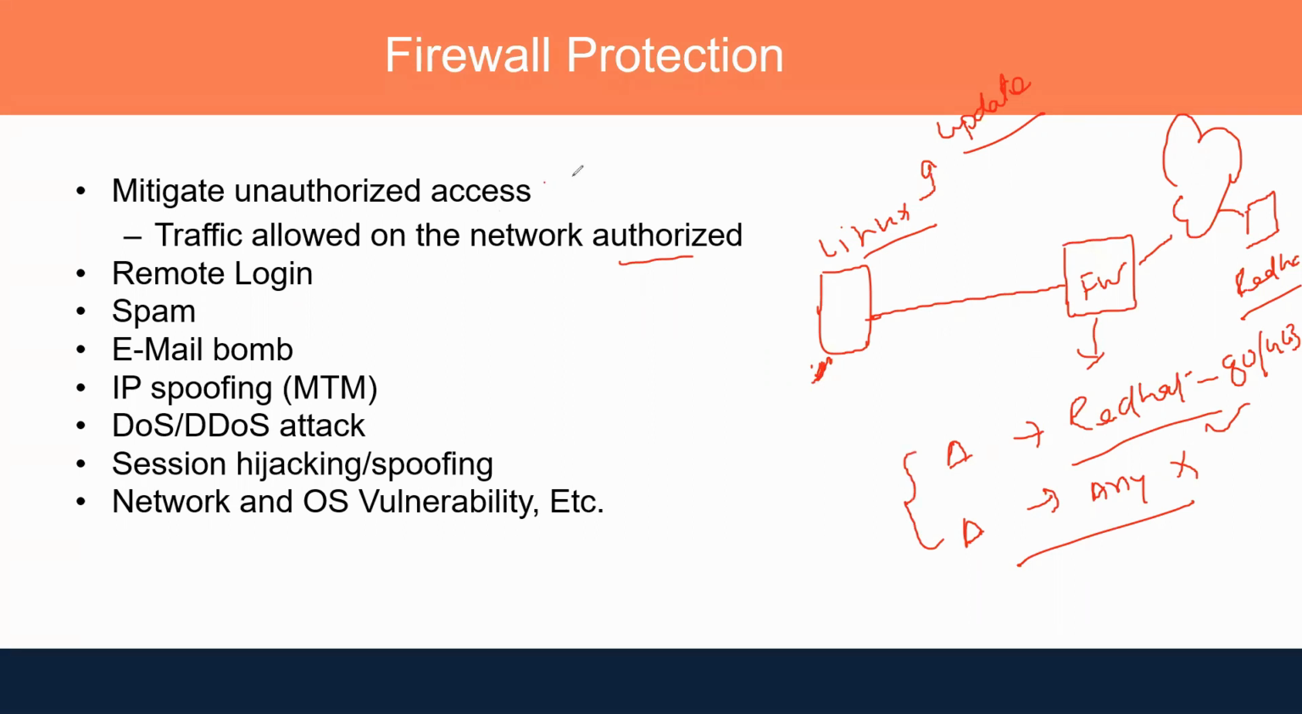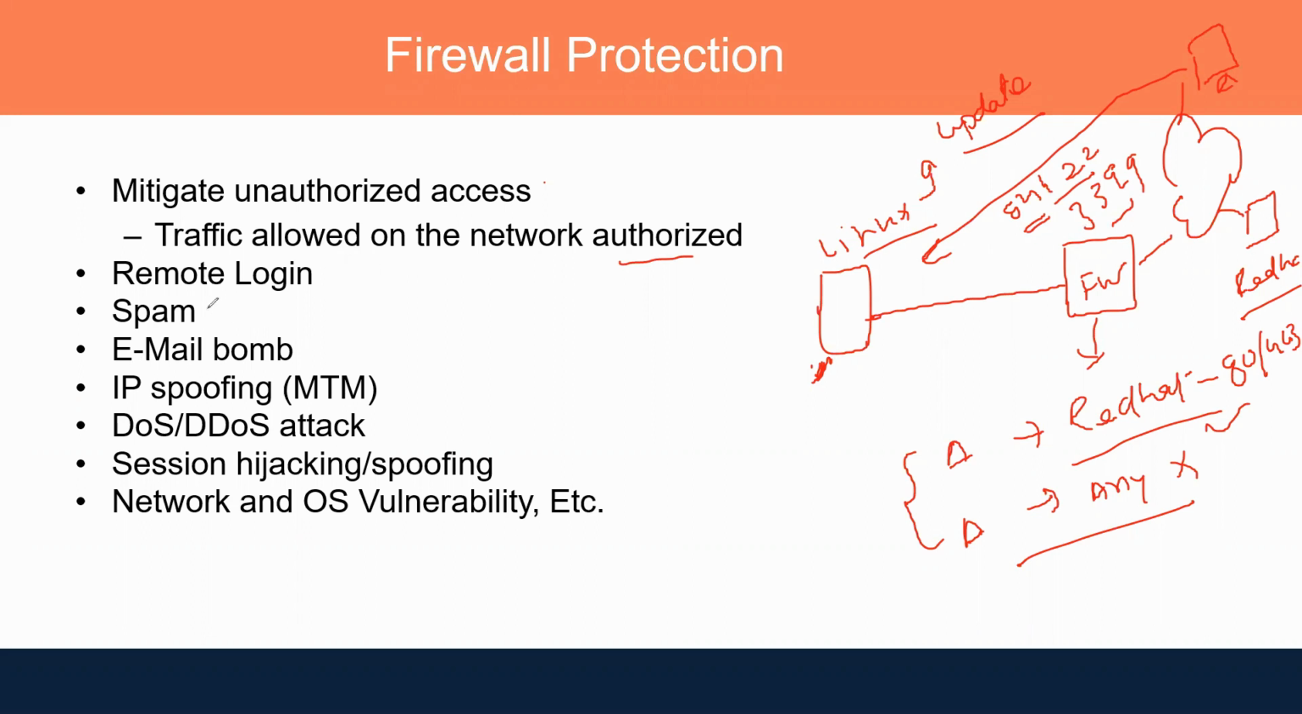Remote login. If someone is trying to log in on your server remotely, trying to access the server using port number 22 SSH, or, if you have a Windows server, trying to do RDP on 3389, that is also not possible. The reason is that on the firewall, you won't allow that kind of rule.